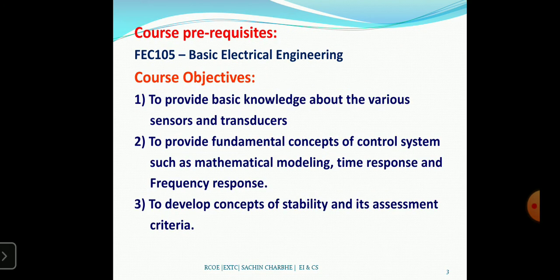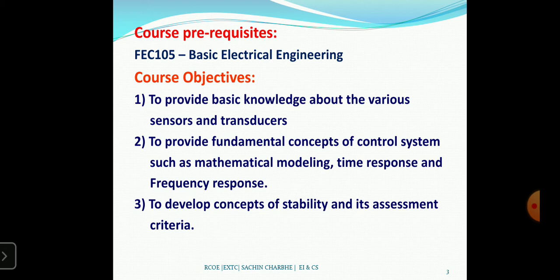Whenever any new course starts, we have to understand the prerequisites. You are coming from first year, so the prerequisite subject is your first year subject. Basic electrical engineering is your prerequisite. You have studied a number of circuits and theorems, which will be helpful to understand electronics instrumentation and control systems.